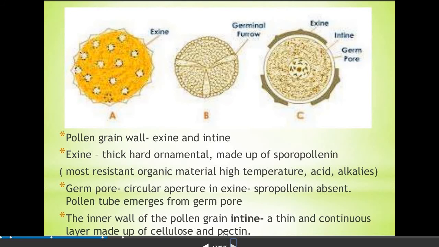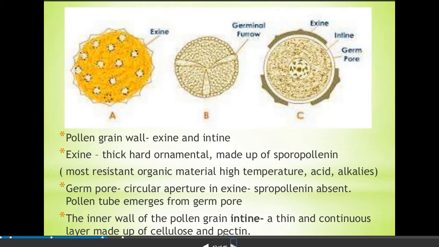Now if we discuss the pollen grain structure, it is divided into two layers, exine and intine. Exine is the outer wall, thick, hard, ornamental and made up of sporopollenin, which is highly resistant to organic material, high temperature, acids and alkalis. The germ pore is located where the sporopollenin is absent, and the pollen tube emerges from this germ pore.